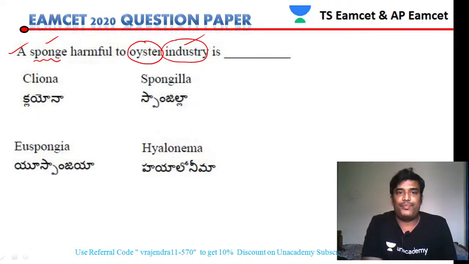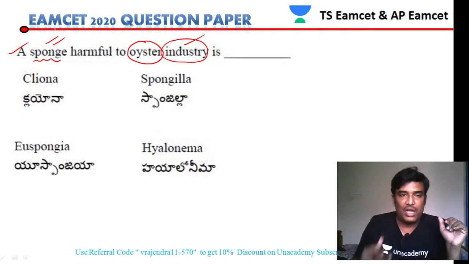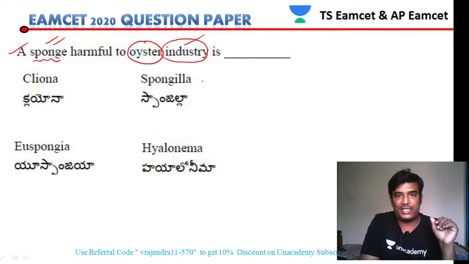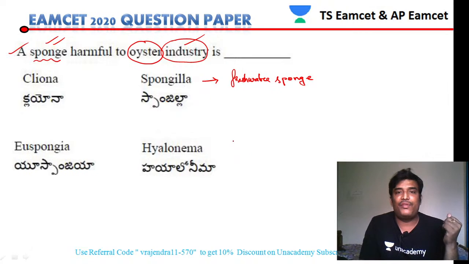So in the oyster industry, the harmful sponge destroys the oysters. So which is that harmful sponge? If you see Spongilla, it is a freshwater sponge. All sponges, the majority of them, are marine, but Spongilla is a freshwater sponge. Euspongia, no doubt, is a marine sponge.